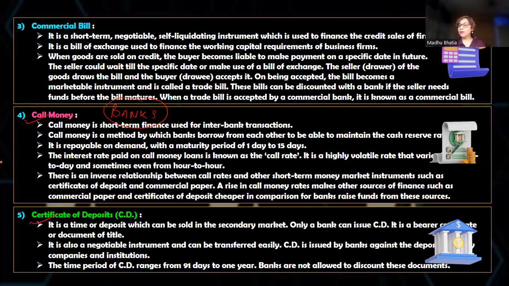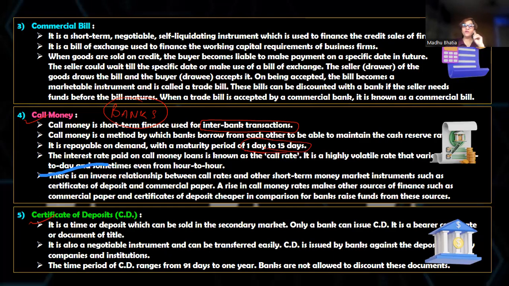Now, what is call money? Call money is also called an interbank transaction. Call money is short-term funds borrowed by a bank with a shortage of funds from a bank which has a surplus of funds. So these are the funds borrowed by one bank from another. The purpose of call money is to maintain the CRR, cash reserve ratio. And the duration can be a couple of hours, 1 day, or a few hours to 15 days.